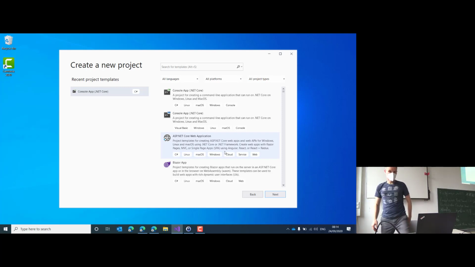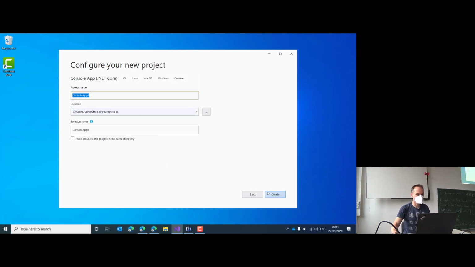Let's try a few lines of code and let's see whether we can find out in more detail what delegates really are all about. I will create a solution, a console app, okay? We will try a console app and we will name this console app Delegates and Lambdas.